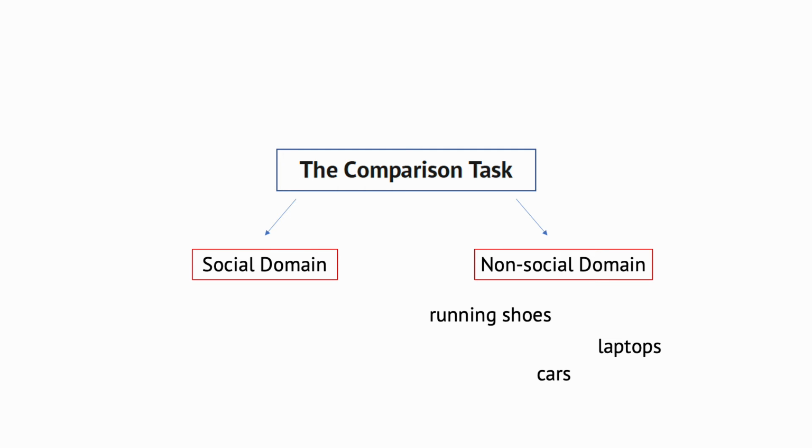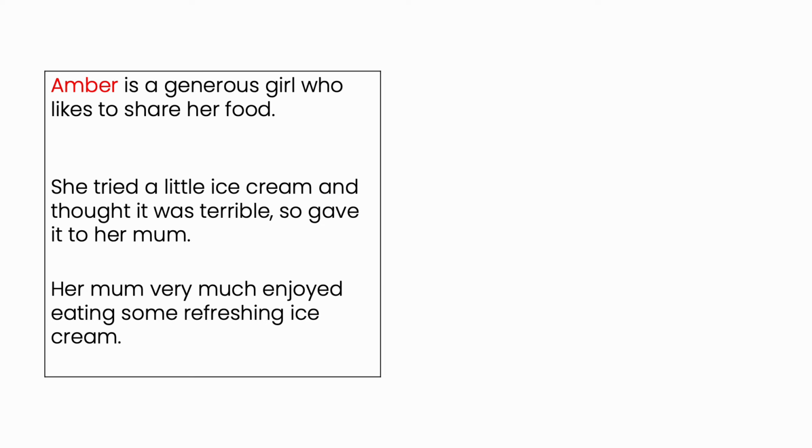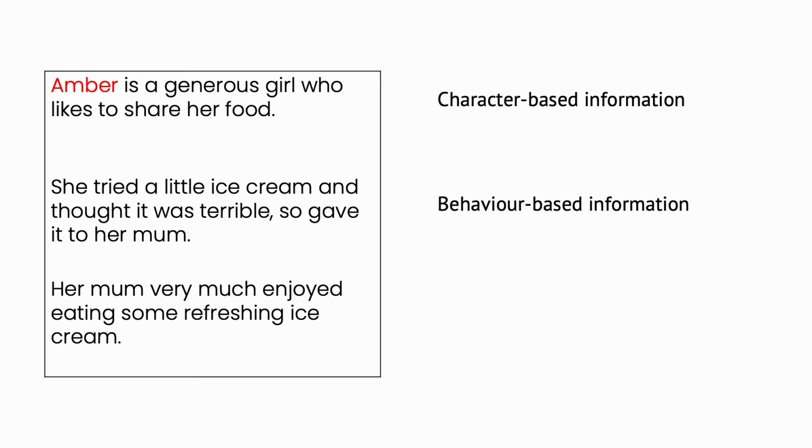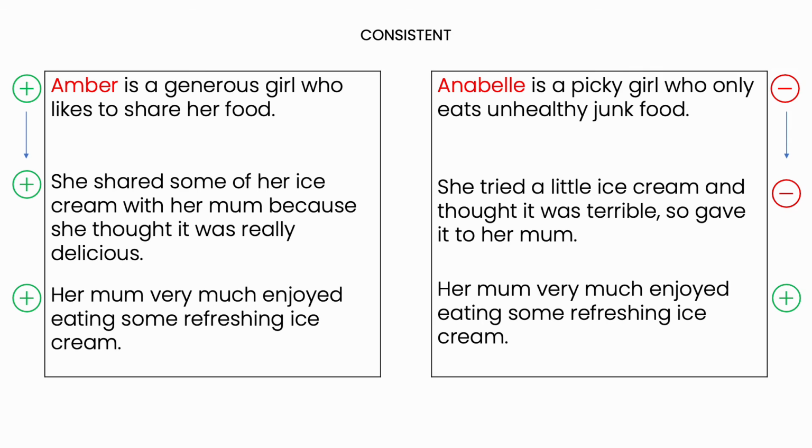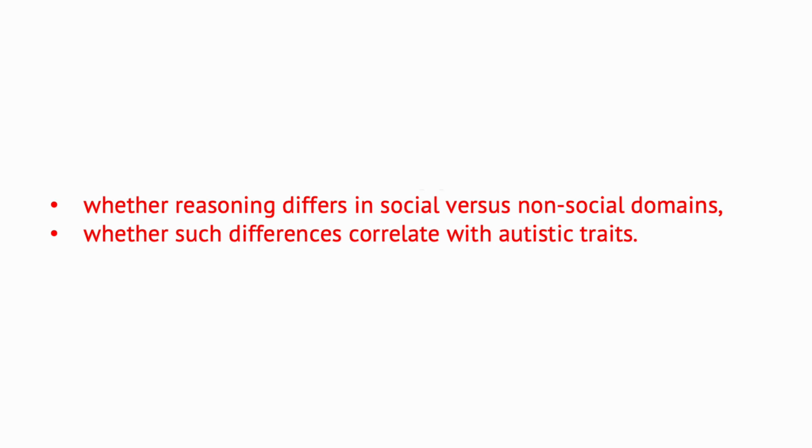We called our task the comparison task. The scenarios in this task were presented in a structure of three lines. The first line is always about character-based information, the second behavior-based, and the last one is the outcome of the scenario. Scenarios followed either an inconsistent structure like this one or a consistent structure like this one. We wondered whether the reasoning judgments would be different depending on the domain type and whether these differences would correlate with the levels of autistic traits.